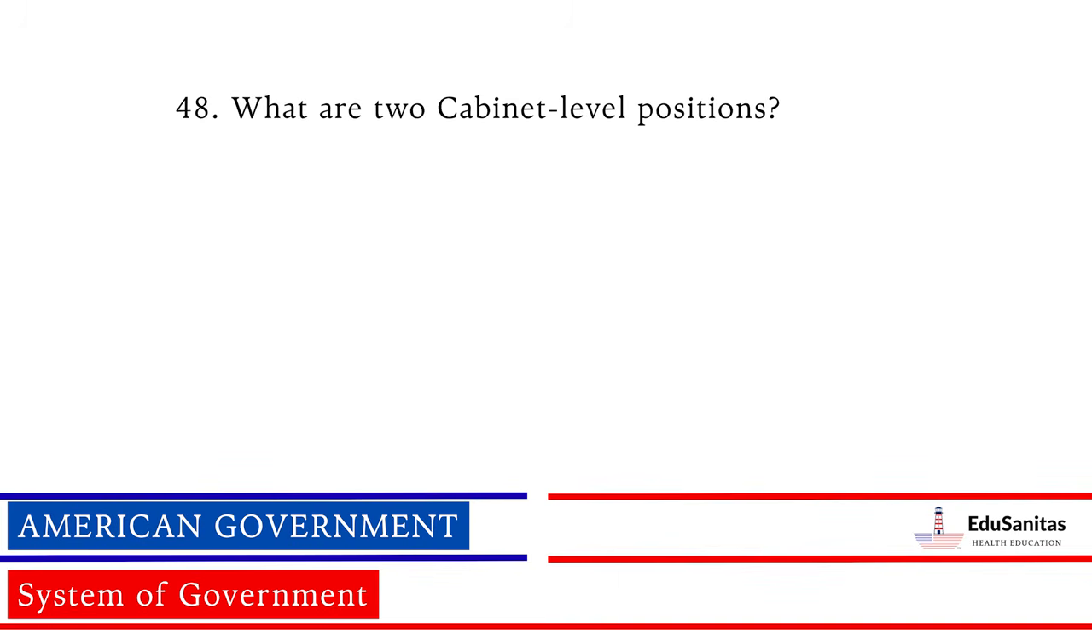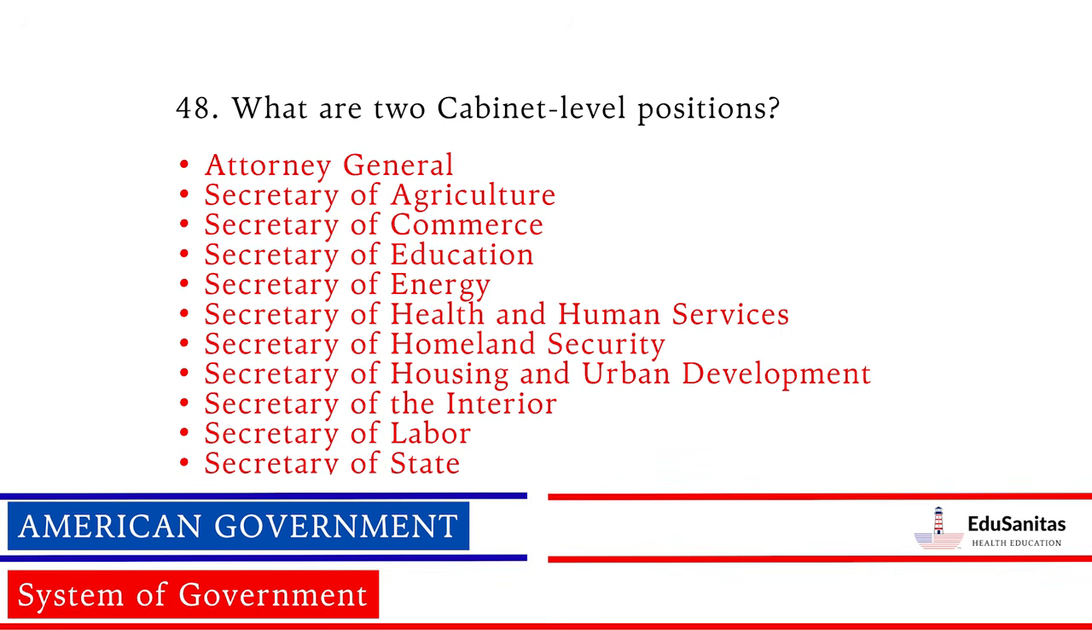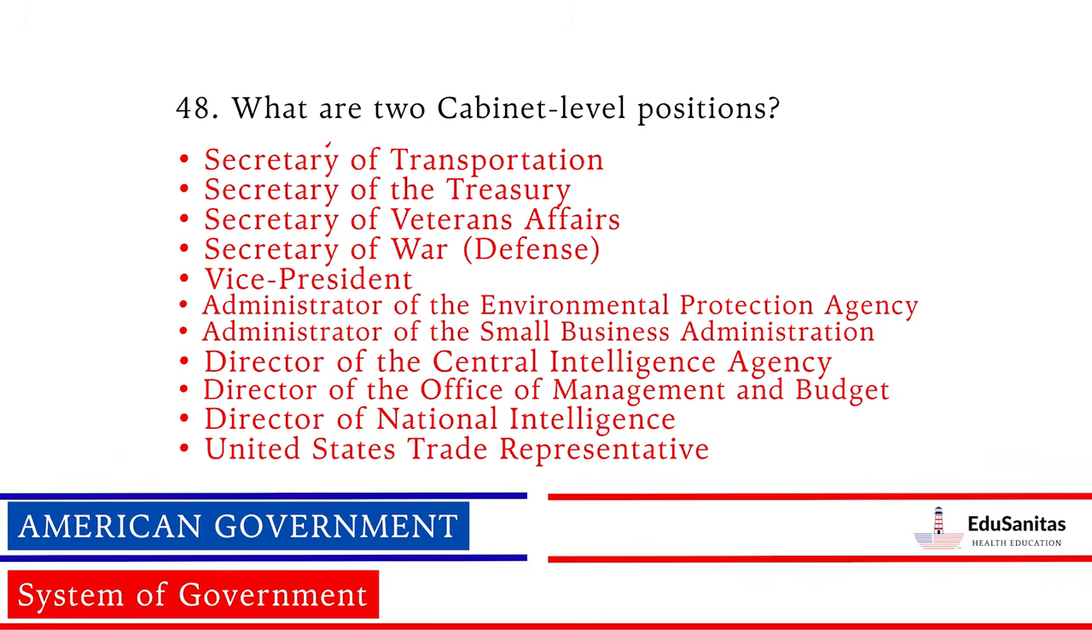What are 2 cabinet-level positions? Attorney General, Secretary of Agriculture, Secretary of Commerce, Secretary of Education, Secretary of Energy, Secretary of Health and Human Services, Secretary of Homeland Security, Secretary of Housing and Urban Development, Secretary of the Interior, Secretary of Labor, Secretary of State, Secretary of Transportation, Secretary of the Treasury, Secretary of Veterans Affairs, Secretary of War, Defense, Vice President, Administrator of the Environmental Protection Agency, Administrator of the Small Business Administration, Director of the Central Intelligence Agency, Director of the Office of Management and Budget, Director of National Intelligence, United States Trade Representative.